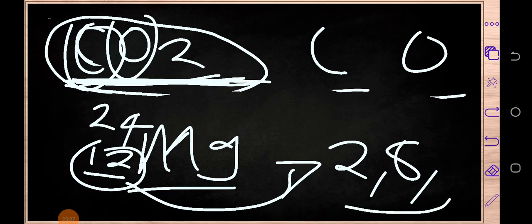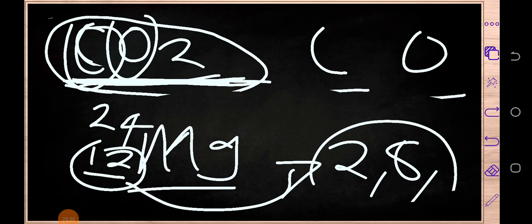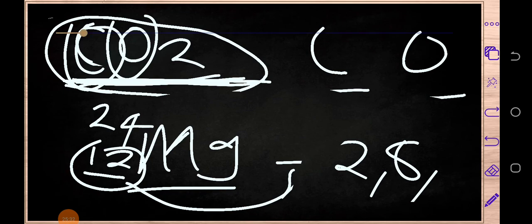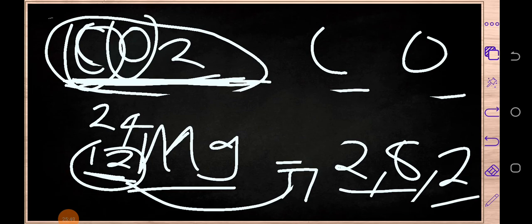So if magnesium was like this, then we would have said magnesium is stable. But we can't say that because magnesium has got 12 protons. And here we've written just 10, which means that we have remained with another 2, which we have written right over here. So maybe let me make you clear on this point. When I say protons, protons are the ones which we normally use to write electron configuration.